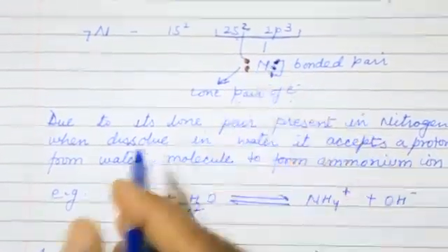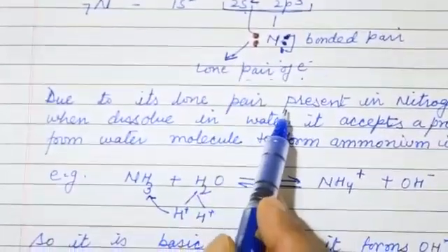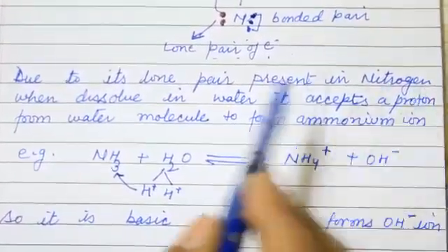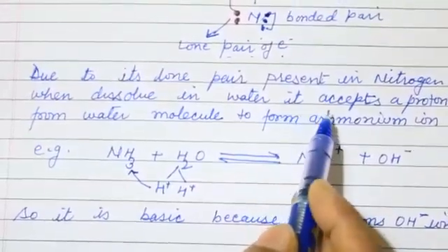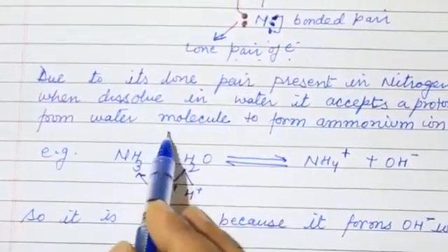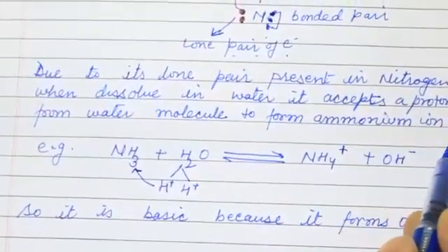So due to the lone pair present on the nitrogen, when it dissolves in water, it accepts the proton from a water molecule to form ammonium ion.